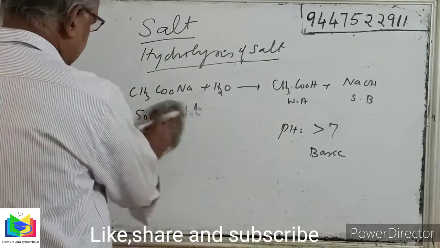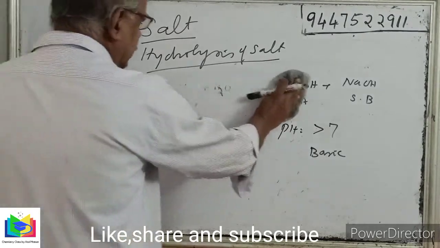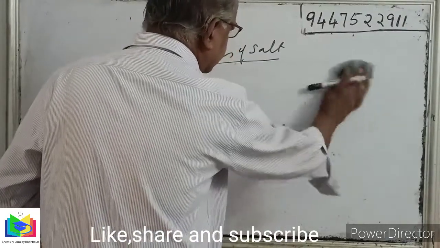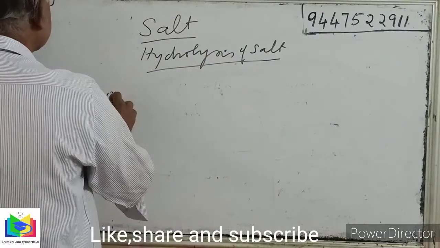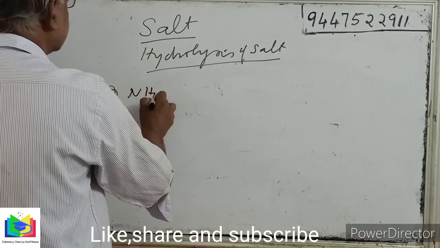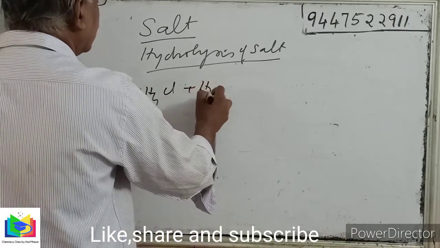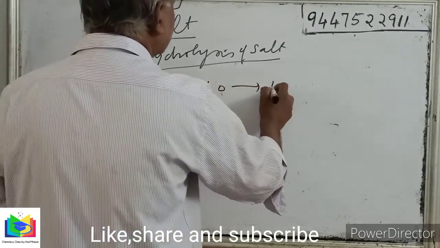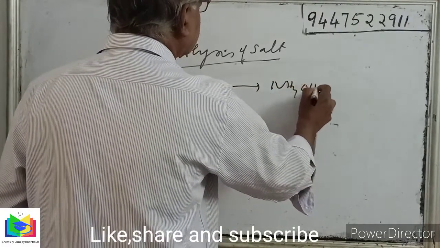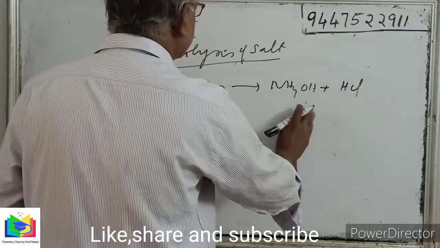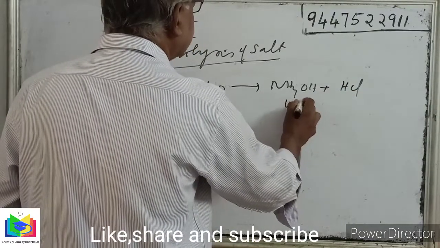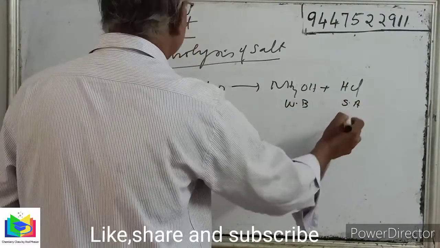Then consider the hydrolysis of ammonium chloride. Ammonium chloride will undergo hydrolysis to give ammonium hydroxide plus hydrochloric acid. This is a weak base, but this is a strong acid.